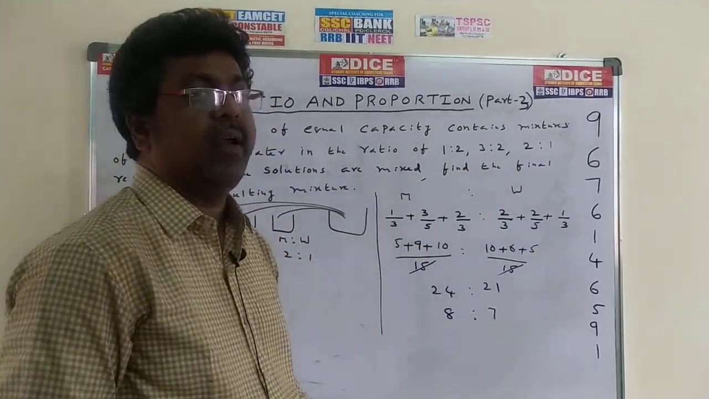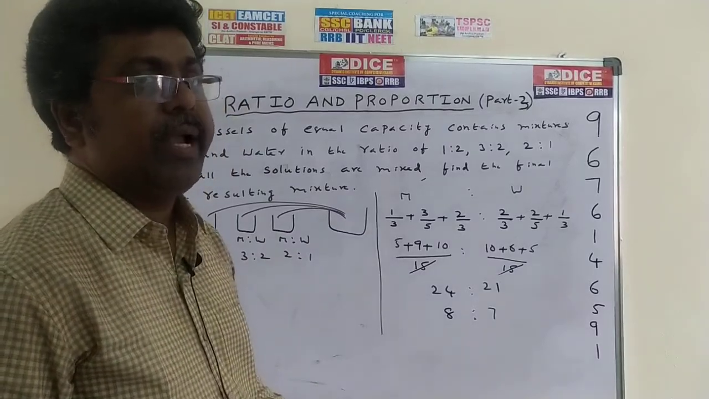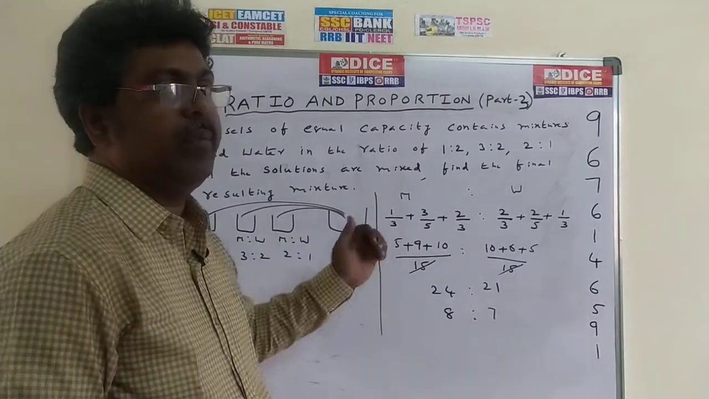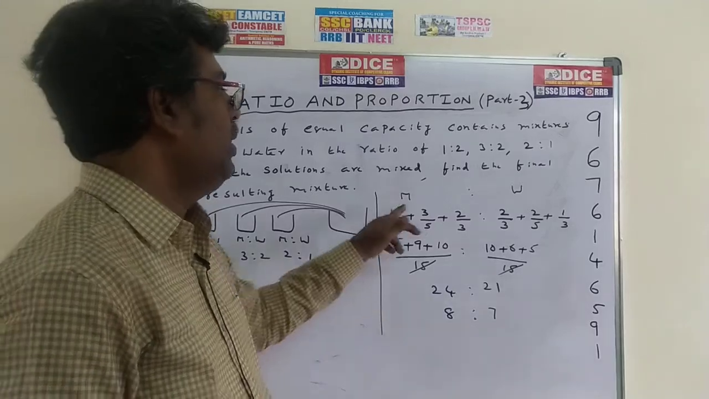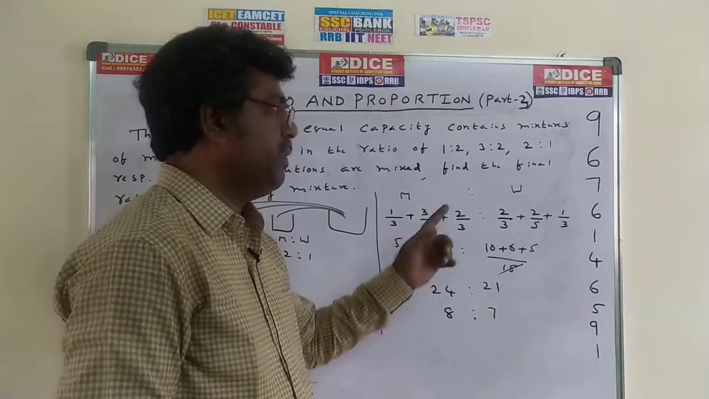For explanation, I have taken lengthy steps. Don't write down all these steps. Just for our understanding, I have given this lengthy process. In the shortcut, we have to write down only this step. It is very easy for you. This method is very important.